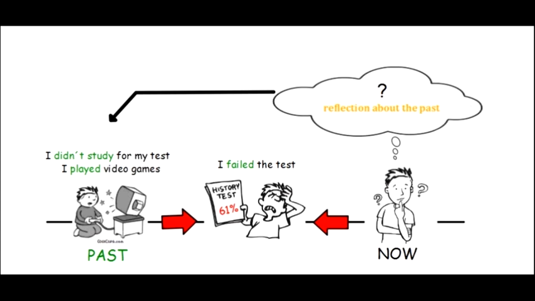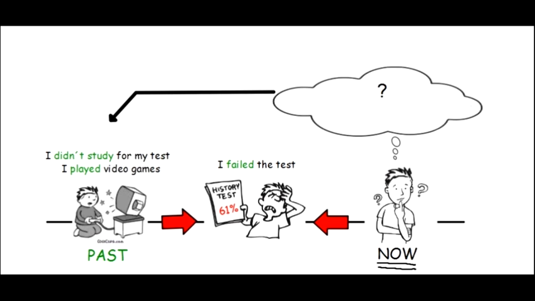But now let's take a look at the big picture. So here we are now in the present tense. And the same boy is thinking about what happened to him. He's having a reflection about the past, about what he did here. He didn't study for the test. He played video games. He failed the test, and now he's thinking about that. Okay? So he's thinking about this in a hypothetical way. It's the past, right? Now, what is he thinking?